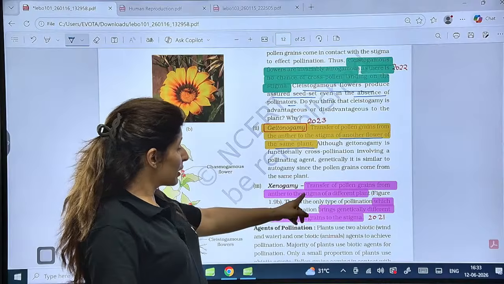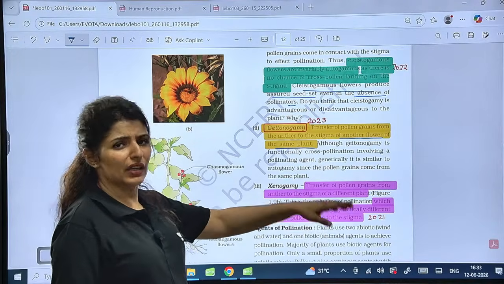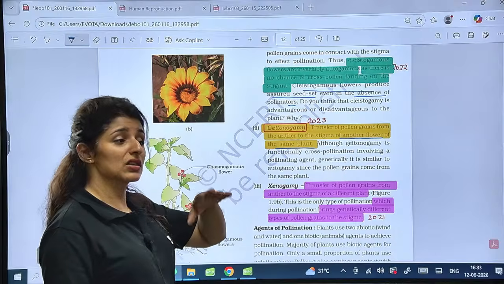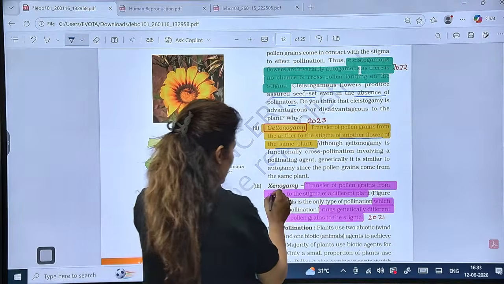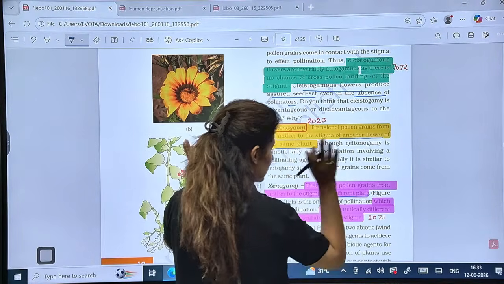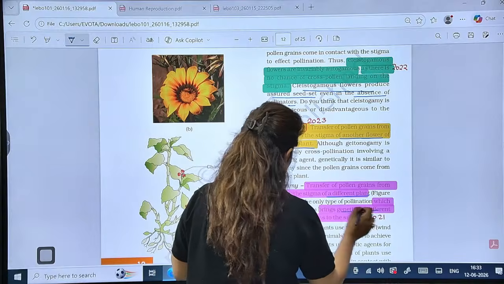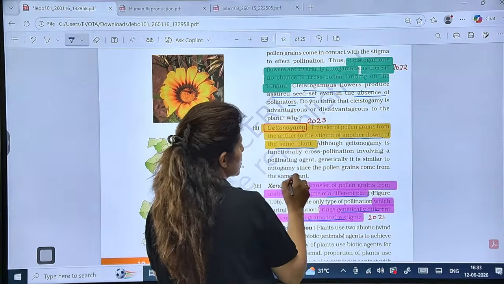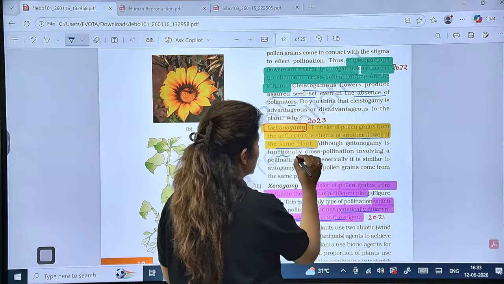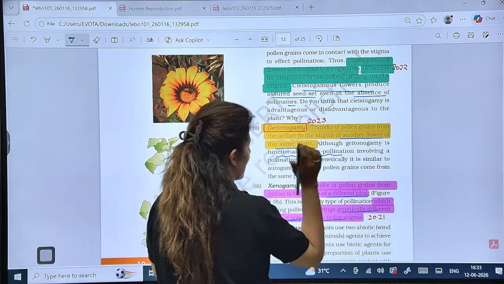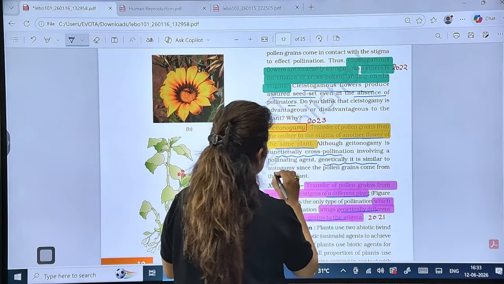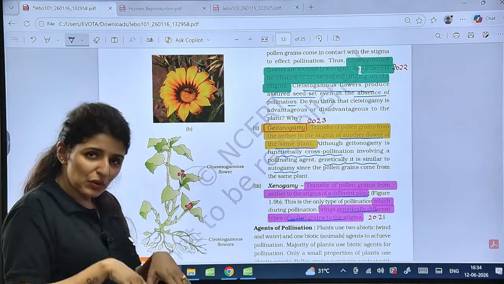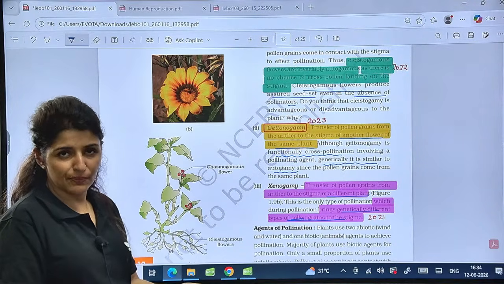And then the xenogamy definition was asked in 2021. Can we expect the definition of even autogamy? Yes. So definitions are important as well. Xenogamy is transfer from anther to the stigma of a different plant, which brings genetically different type of pollination. Is that clear? Now see, about geitonogamy, remember that functionally it is cross-pollination, but genetically it is similar to autogamy. So genetically, because it is occurring within the same plant, it is self-pollination.